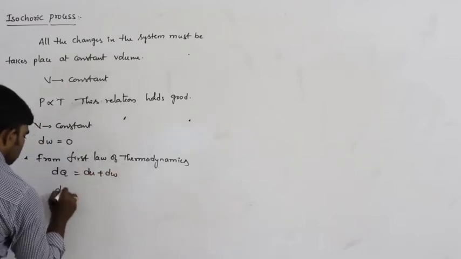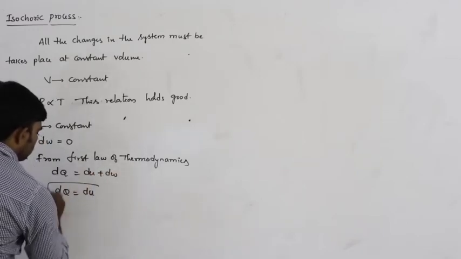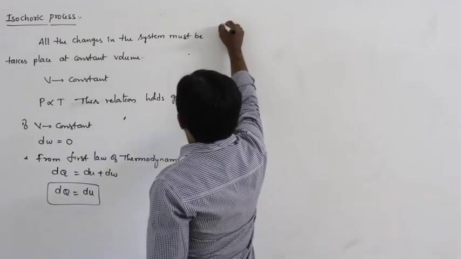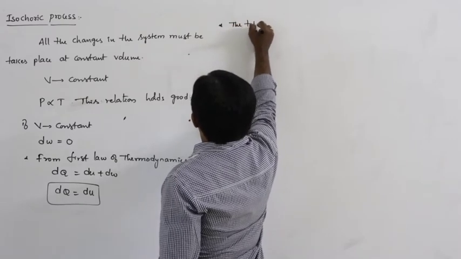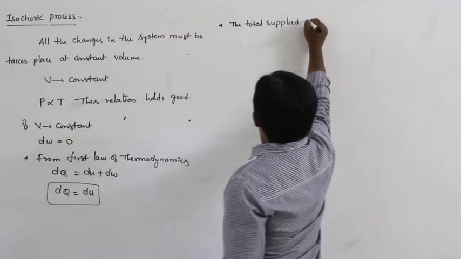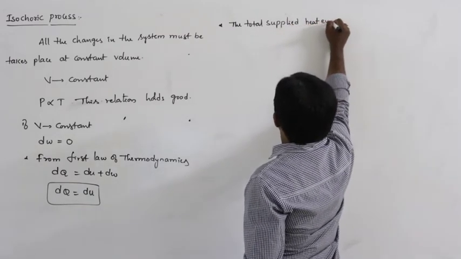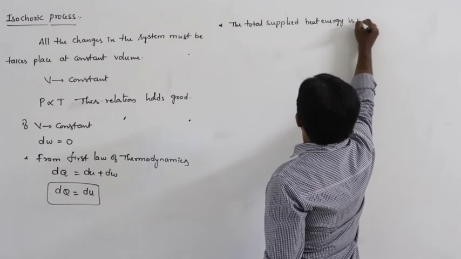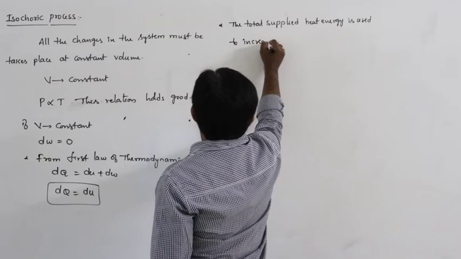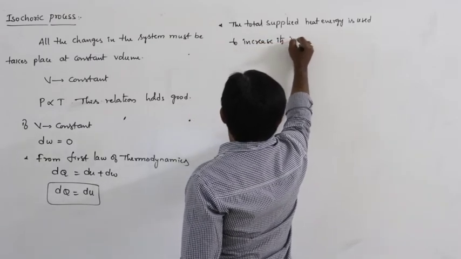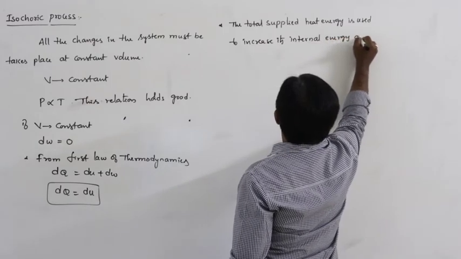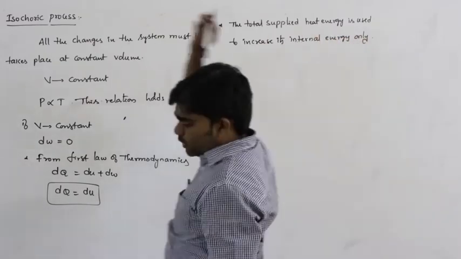So dQ equals dU. Whatever heat energy is supplied, the total supplied heat energy is used to increase its internal energy only.